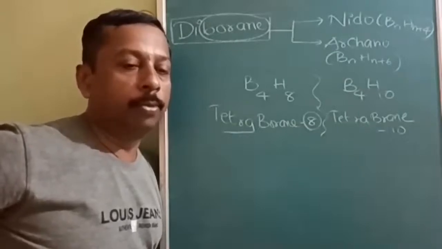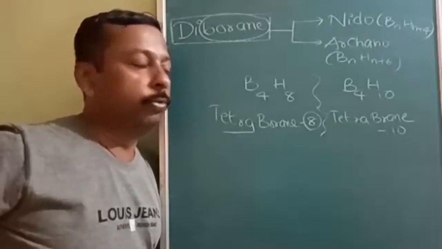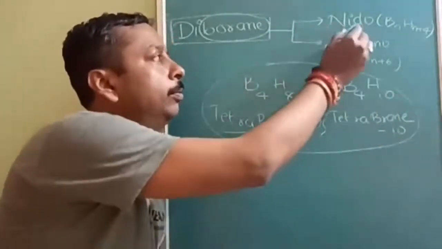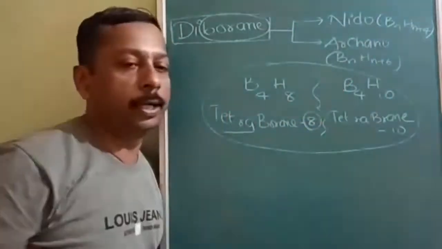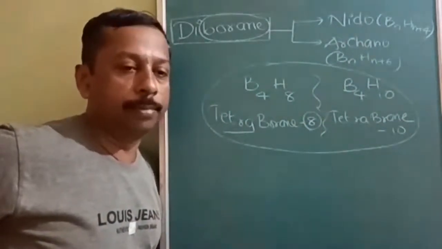Out of all the boranes, the most important borane is diborane. You need not worry, just this introduction is more than sufficient. Boranes are hydrides of boron. Write down these two types, the general formulas, and two examples.